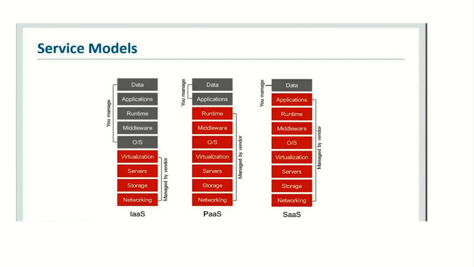Okay, now in infrastructure as a service, this is where we go ahead and make our own food.